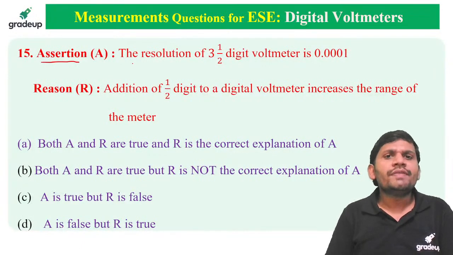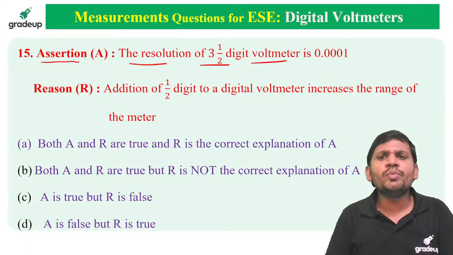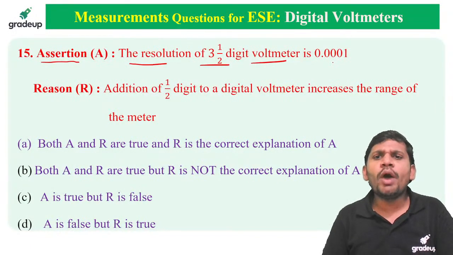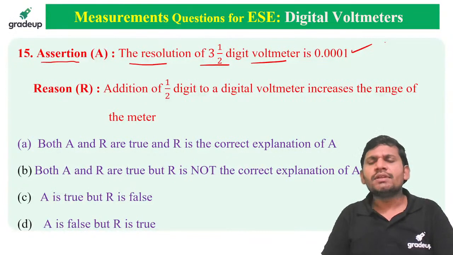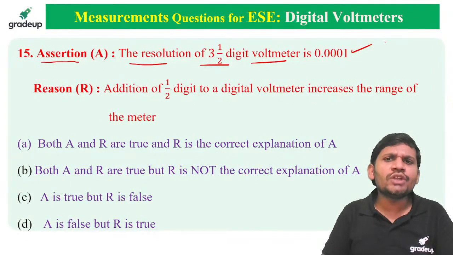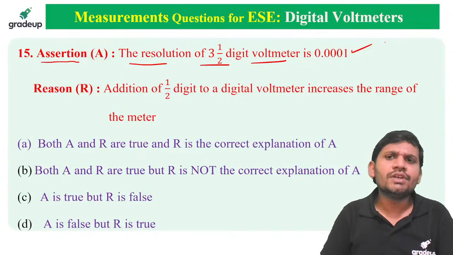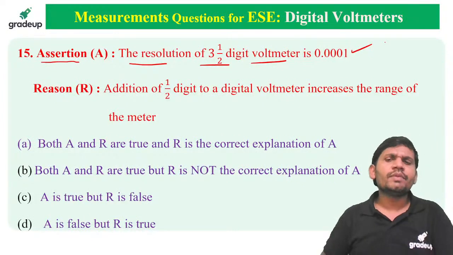Assertion. The resolution of a 3.5 digit voltmeter is 0.0001. Is it correct, sir? The resolution of a 3.5 digital voltmeter, 0.0001. Is it correct, friends?